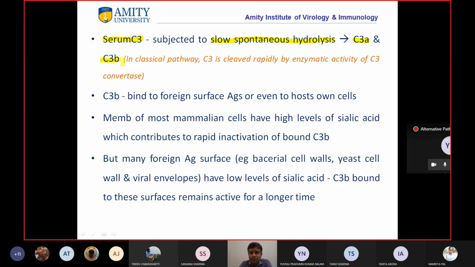Now this C3b, which is roaming around in our circulation, binds to foreign surface antigens or even the host's own cells. So this C3b will recognize a foreign surface antigen and bind there, and it may also bind to the host's own cell.